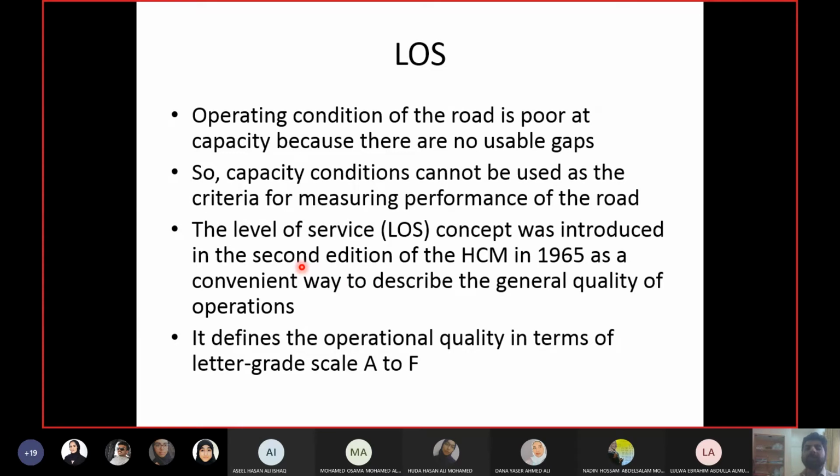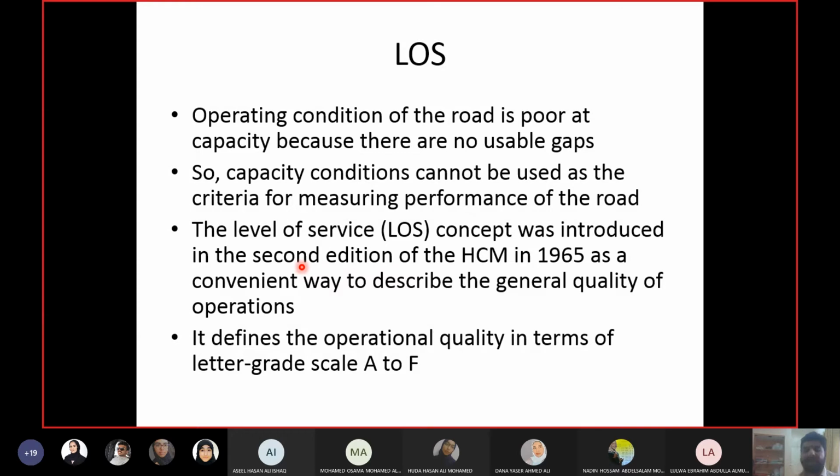The other condition is, capacity cannot be taken for design. You should not design a highway that will operate under capacity conditions for many hours in the day. Then you have the free flow conditions. Free flow means almost zero volume. Can you design a road for zero volume? No. Then why are you designing? If it is for zero volume, then what is the need for the road? You're doing it for jinns and ghosts, they don't need roads.